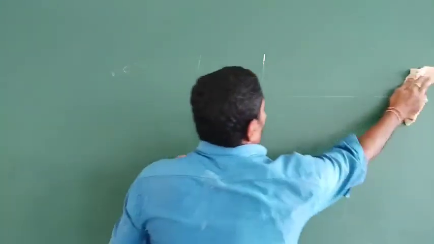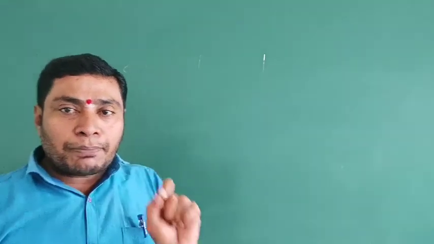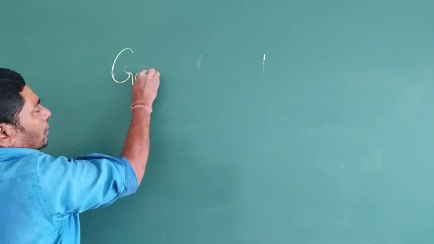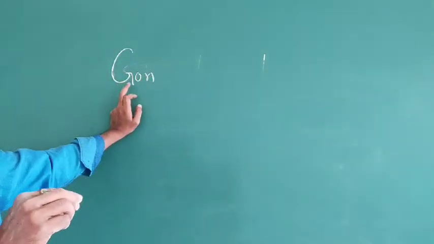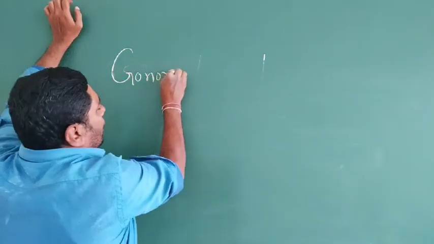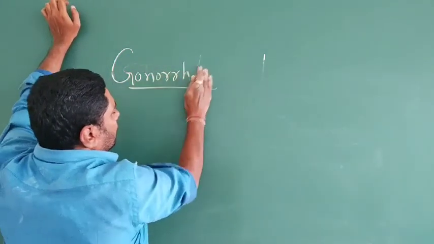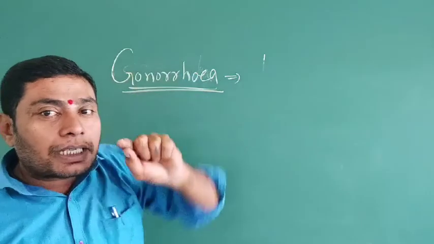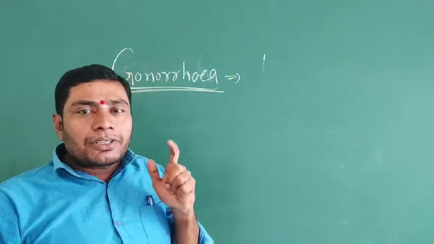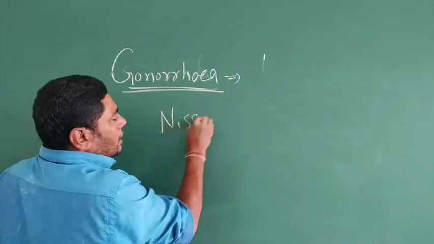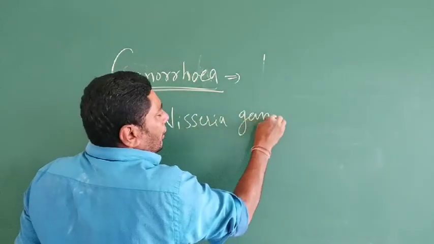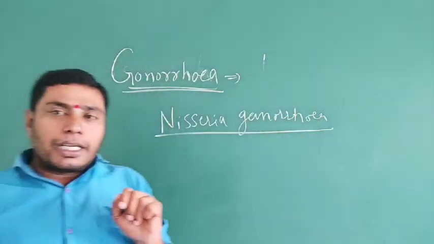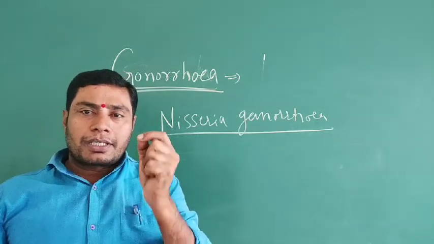Gonorrhea is caused by the diplococcus bacteria Neisseria gonorrhoeae.